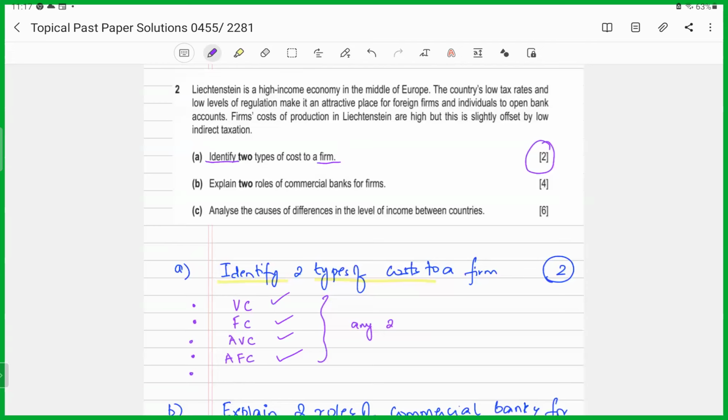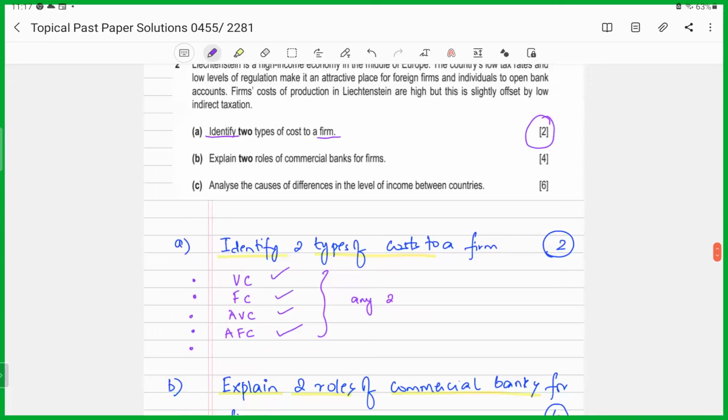Or you could say average variable cost or average fixed cost. Average variable cost is total variable cost divided by the total level of output produced. Average fixed cost is what? Total fixed cost divided by the total units of output produced, right? So identifying any two of these types of costs and writing a statement or so would yield you 2 marks for this first part. All right, let's look at part B.